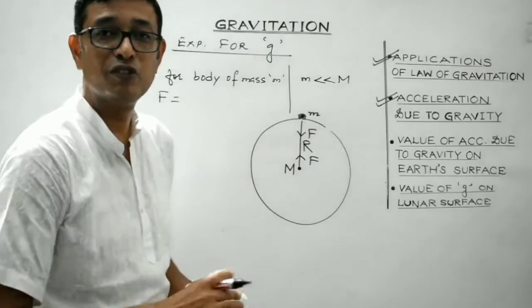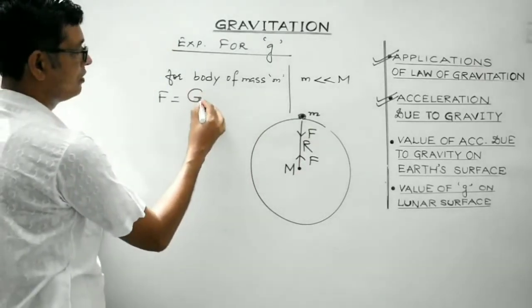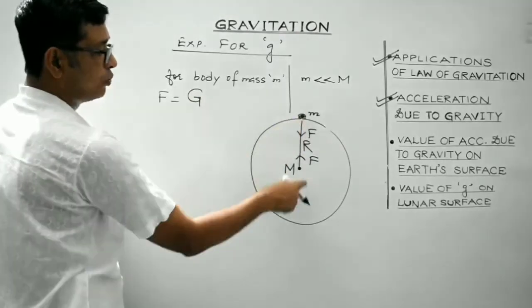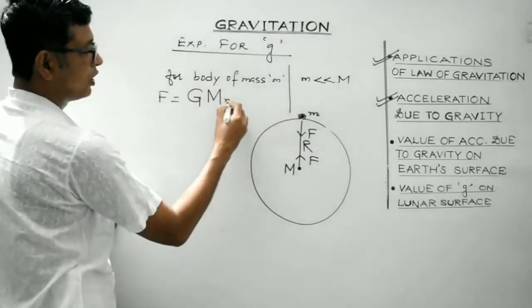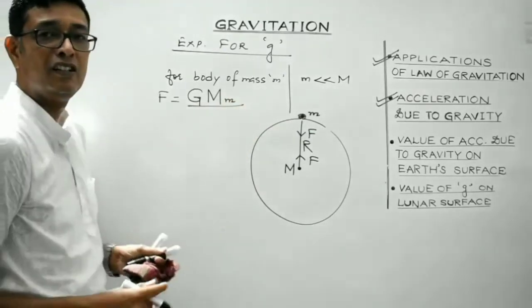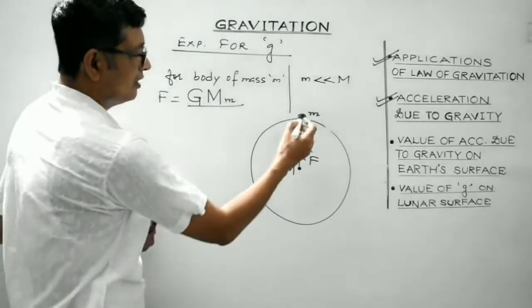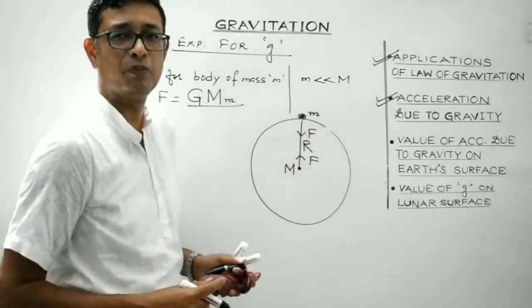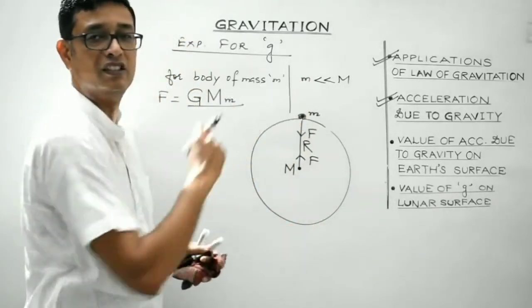We can make use of the universal law of gravitation, its mathematical form. It will be capital G, product of the masses of the two bodies under consideration. One is the mass of the earth, the other one is the mass of the body under consideration, divided by the distance between their centers. Here, the dimension of this terrestrial object is negligible as compared to the dimensions of the earth.